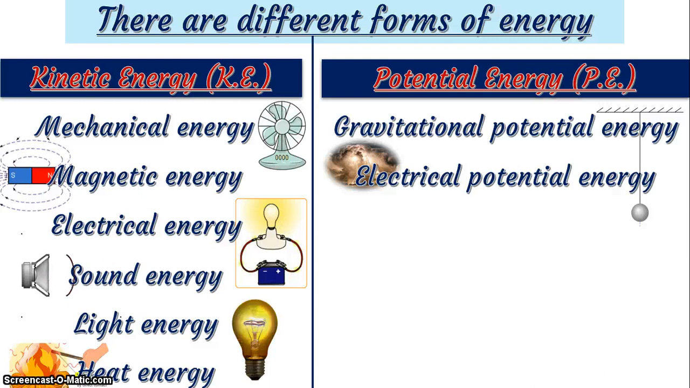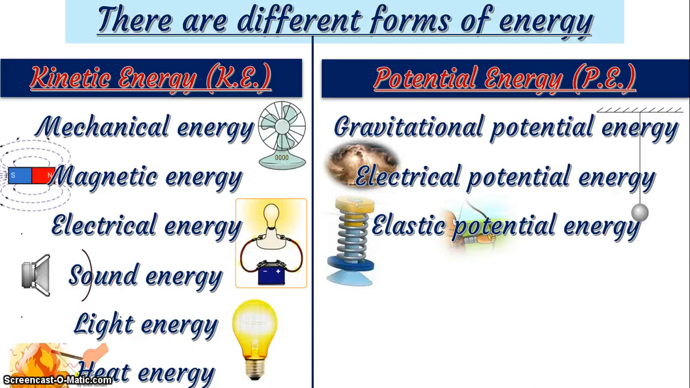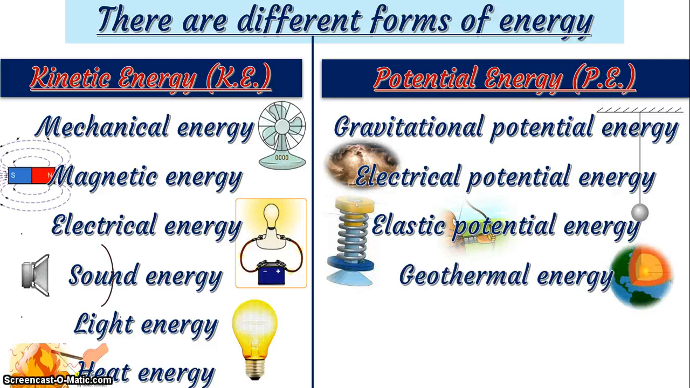Take note. So we have next the elastic potential energy, the energy you have stored in a spring or in your bow and arrow, in your catapult. And whatever has that elasticity has elastic potential energy. Then we have the geothermal energy, which is the energy in the earth.